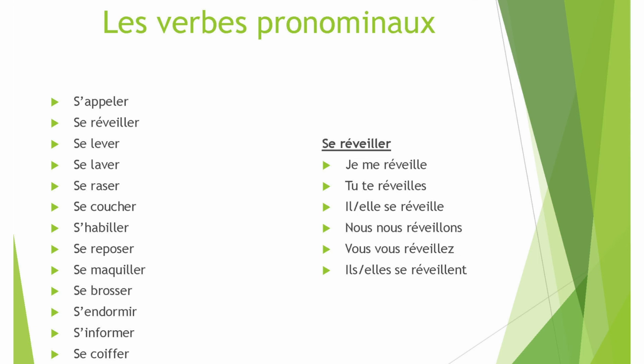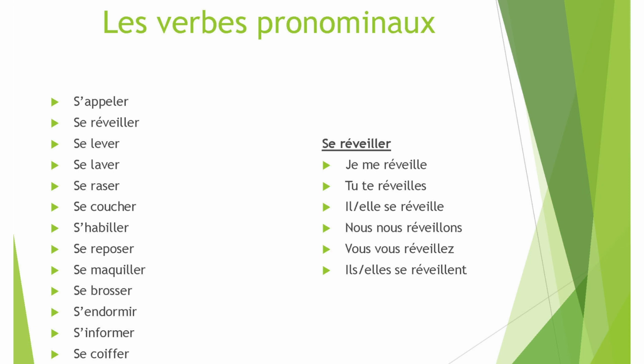So the explanation of a pronominal verb is that it is a verb conjugated with two pronouns of the same person. Like je me réveille. Je, I, me is me. Je me réveille, I wake up myself. All these verbs are conjugated like that. The most commonly used verb will be je m'appelle. A person will say it to introduce himself or herself. Je m'appelle. There the literal translation will be I call myself so and so. That is how a pronominal verb is used there.